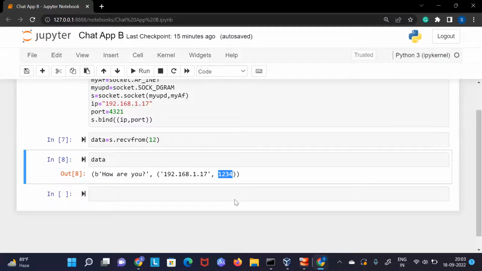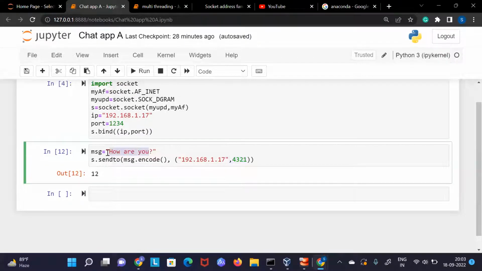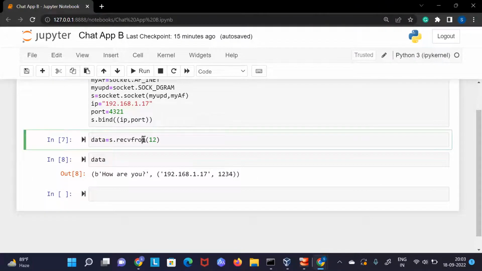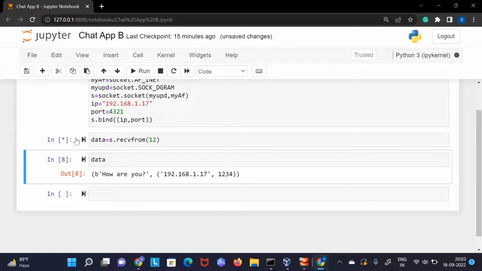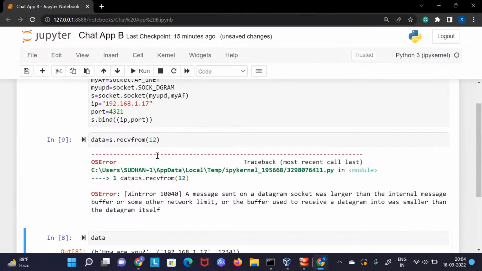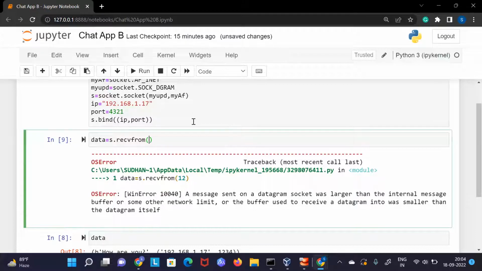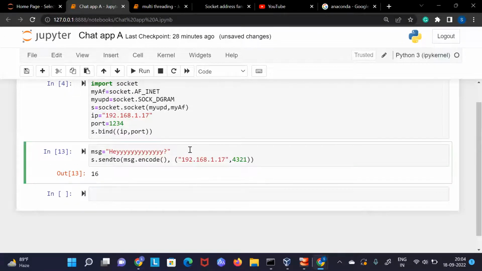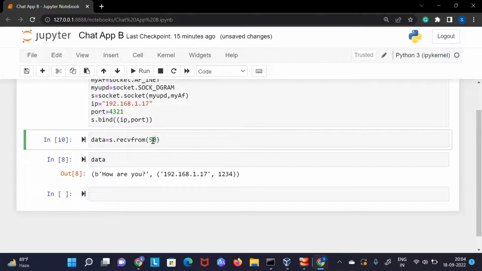Let me send some more data here, something like, hey. I will again do data receive. Until it receives data, it will keep on waiting. Now, as I run this, it is done. Again it failed because it is sending 16 characters and I'm using 12 only. A good way to handle this issue: let's say I use 50 for now and send this again, meaning it can receive at least 50 characters.